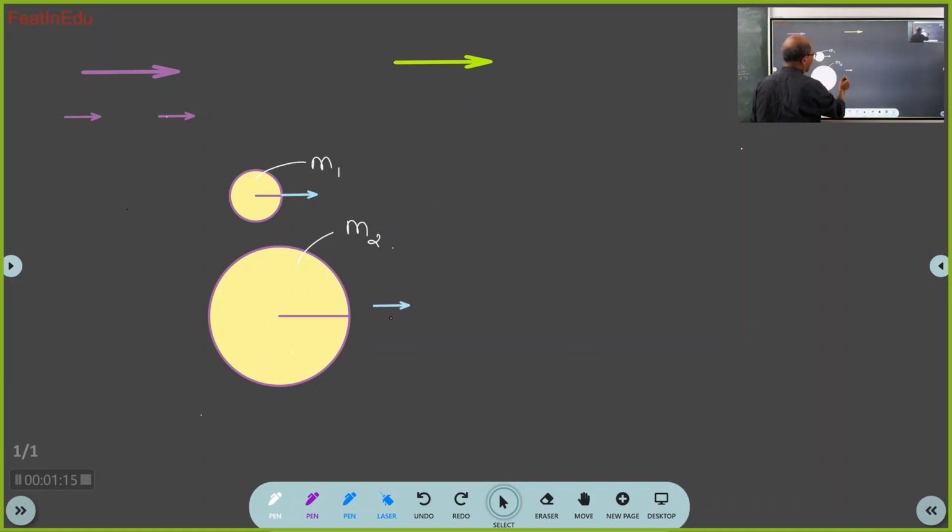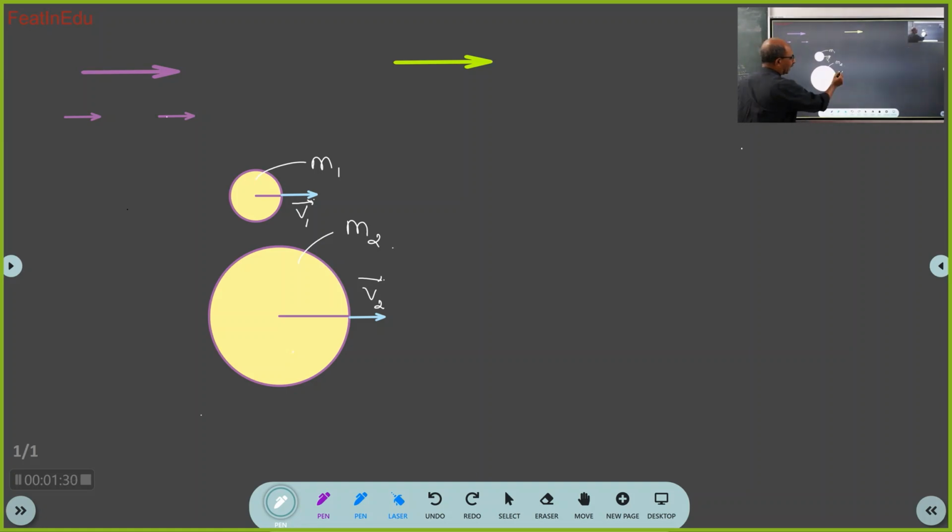Okay, so now I am going to attach velocity vector to each of the bodies. Can you see here? Yes, sir. I am attaching the velocity vector to each of the bodies. I will call this velocity vector of this one as v1 bar, and this vector as v2 bar. This is v2 bar and this is v1 bar. Now, just by inspection, what is the relation between v1 bar and v2 bar?